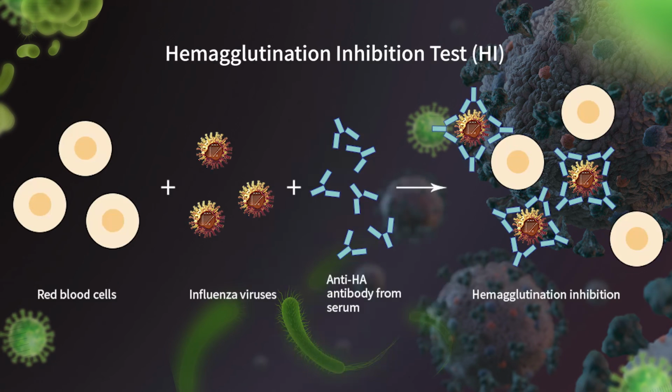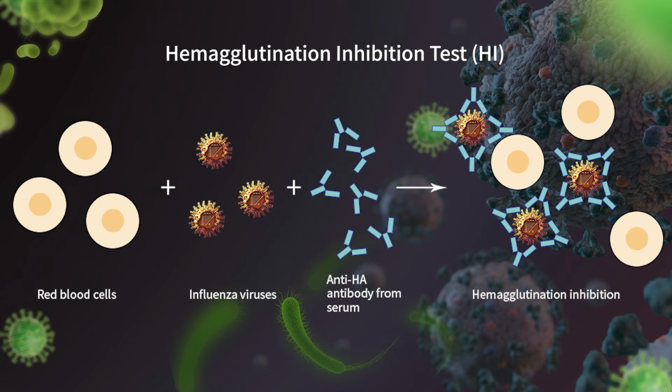We can use the hemagglutination inhibition test, HI, to detect the anti-HA antibodies. When we add serum into the virus and red blood cells, the antibodies in the serum could inhibit the agglutination.